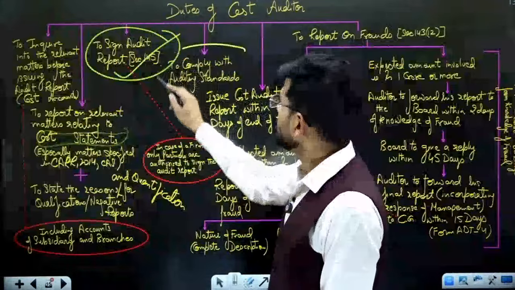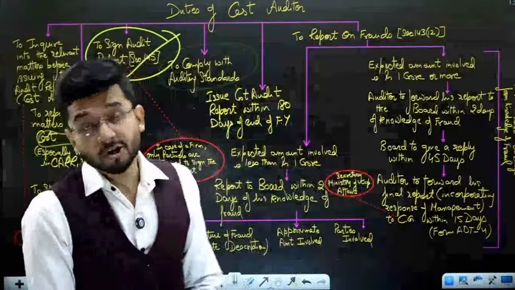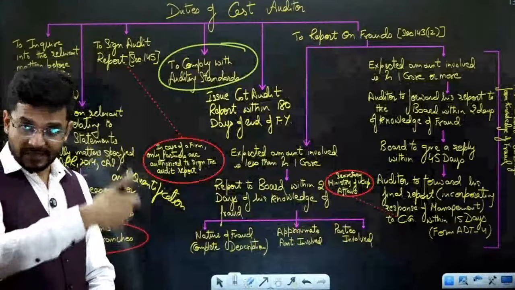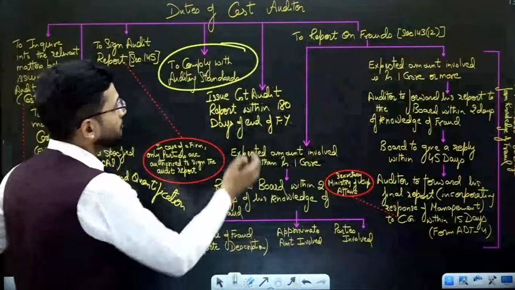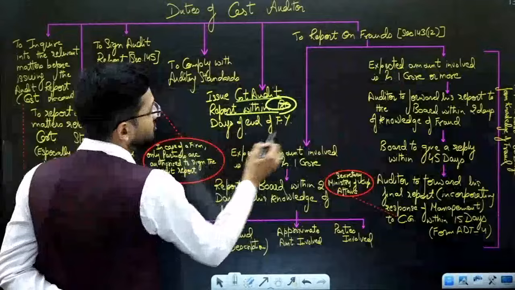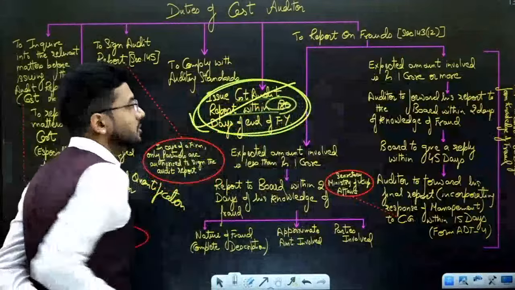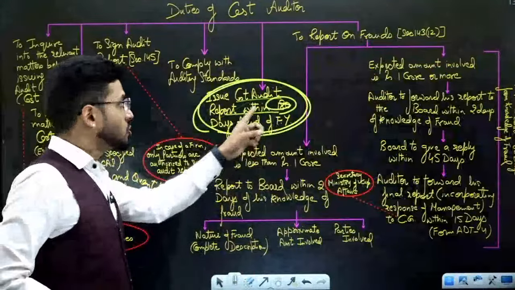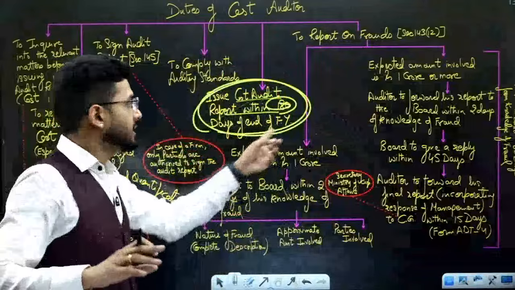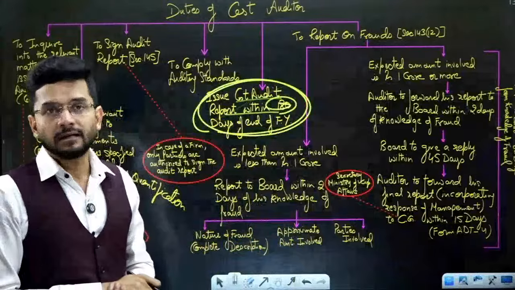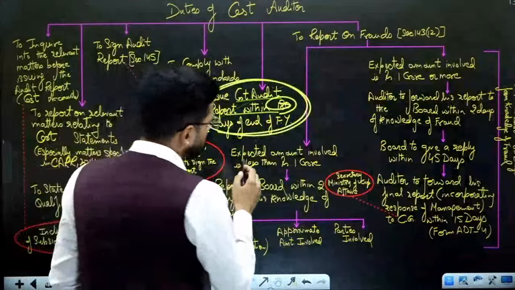To comply with auditing standards, the auditor should comply with auditing standards, and we'll be studying auditing standards in our class also. Issue cost audit report within 180 days of end of the financial year. It is the responsibility of the auditor that the cost audit report is issued in time, within 180 days from the end of the financial year. We'll be studying this timeline ahead in our chapters also.